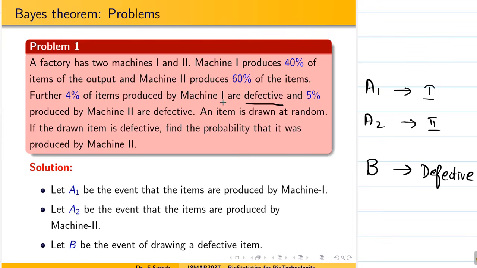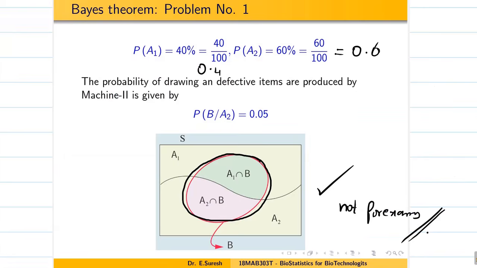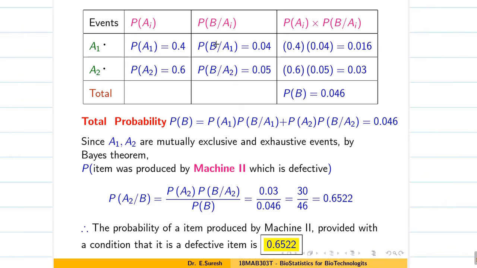4% of items produced by machine 1 are defective. That means defective item from machine 1, 4%, 0.04. Defective item from machine 2, 0.05. So first column event, second column probability, third column defective item from particular machine, and fourth column multiplying 2 and 3. You get this. So if you add this, you will get the total probability of the event B.